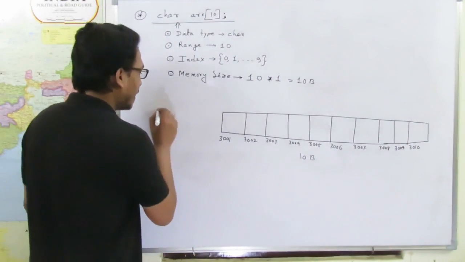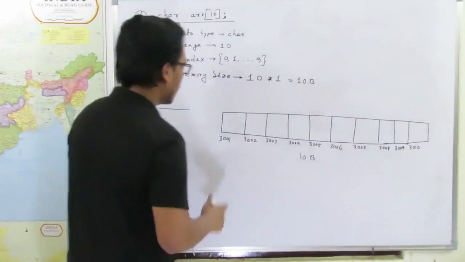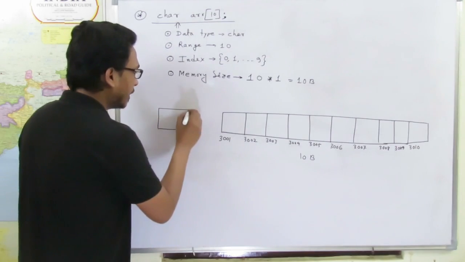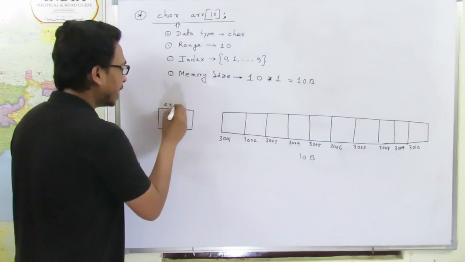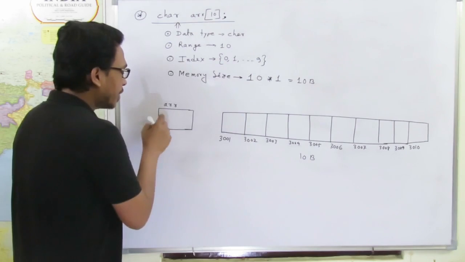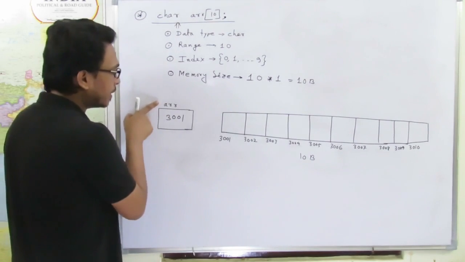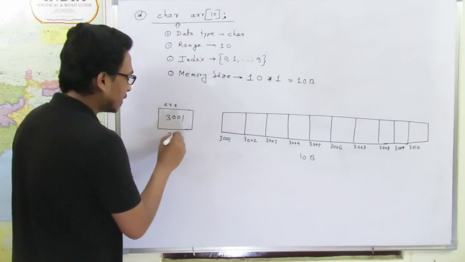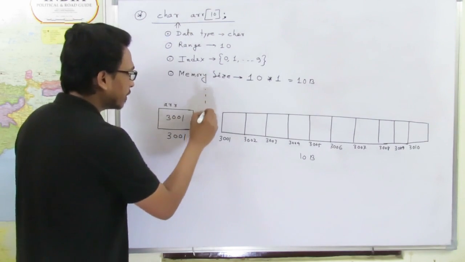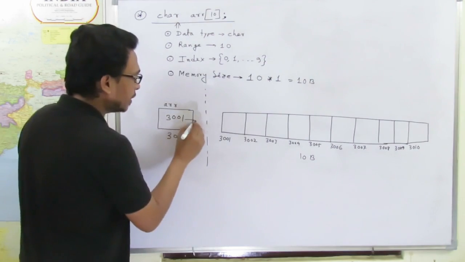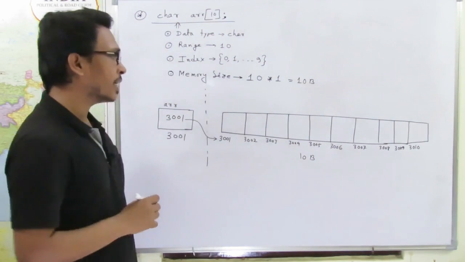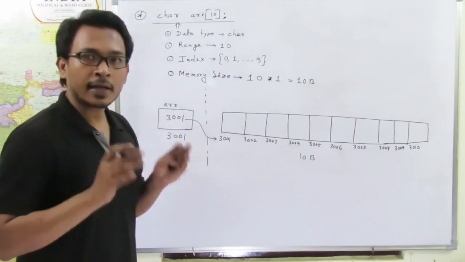This is our physical part. Now coming to the logical part. In the logical part, the array name will be there. The content of the array name will be 3001, and the address of the array name is again 3001. So this is our logical part, and it is pointing to the base address of the whole array.